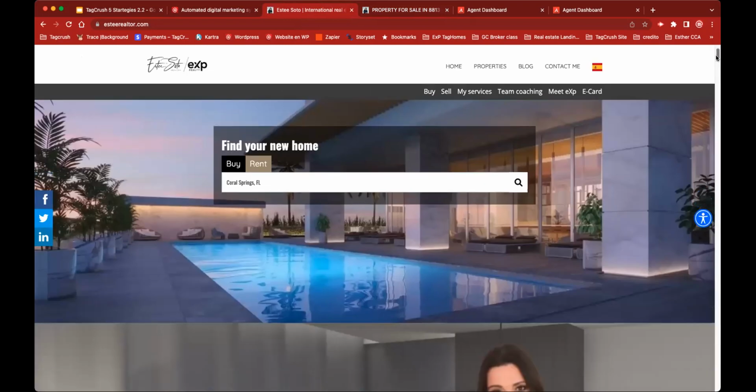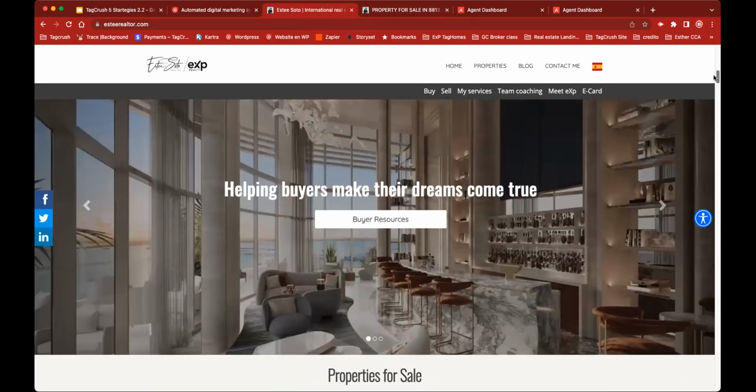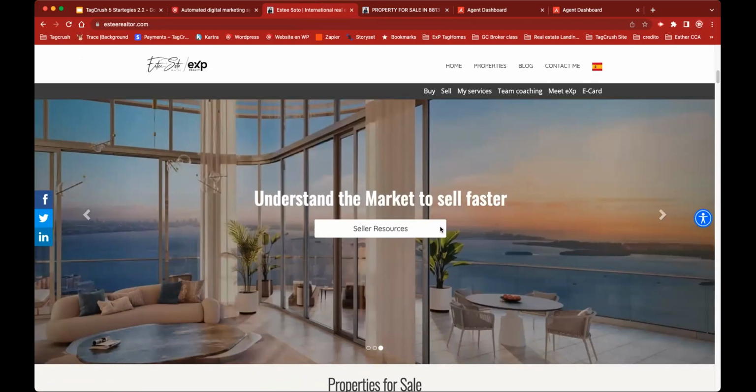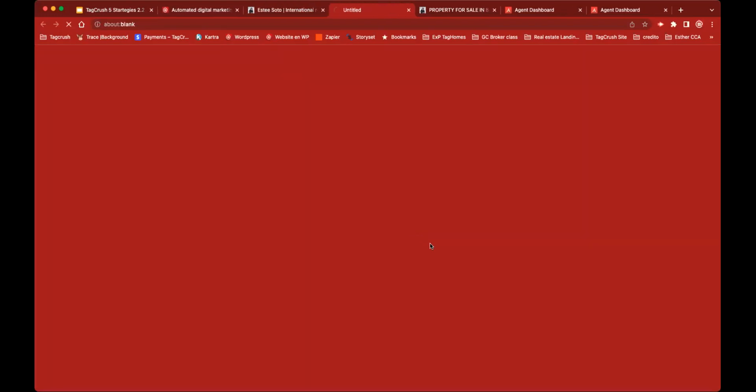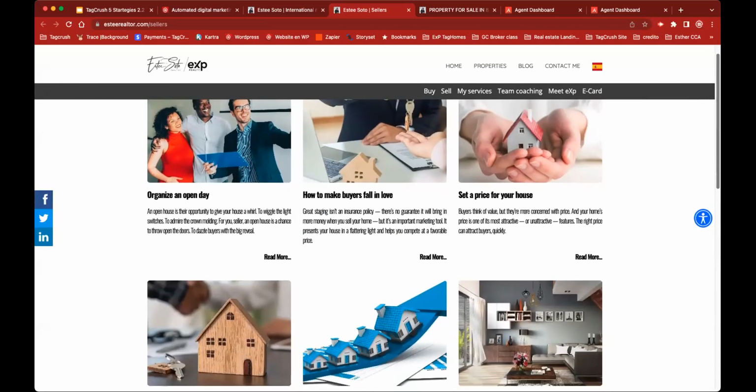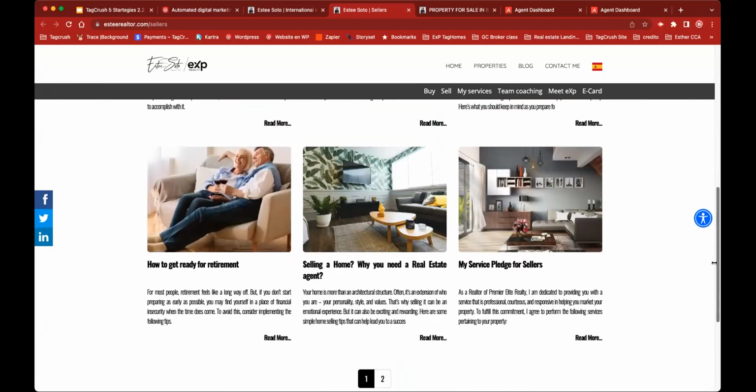So let's go back to the home page and you will see I have different sections like this. For example, this is what I call a multi-purpose slider that takes me to different sections on the menu. For example, this is "ask me about new homes." It will take me to the new construction section, new developments. And there is another slide that says "seller resources, understand the market to sell faster." Seller resources is all about the blog for sellers. If I click here, it will open my blog for sellers and show you all the different articles that I have available on the page.